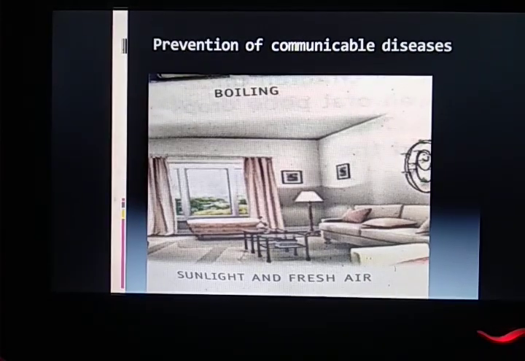Next is sunlight and fresh air. Yes, students, sunlight is a natural source which can kill germs. So we should allow sunlight and fresh air to enter our house as much as possible in the daytime. Fresh air will remove the warm and moist air from our house, because warm and moist air is very favorable for germs to spread.